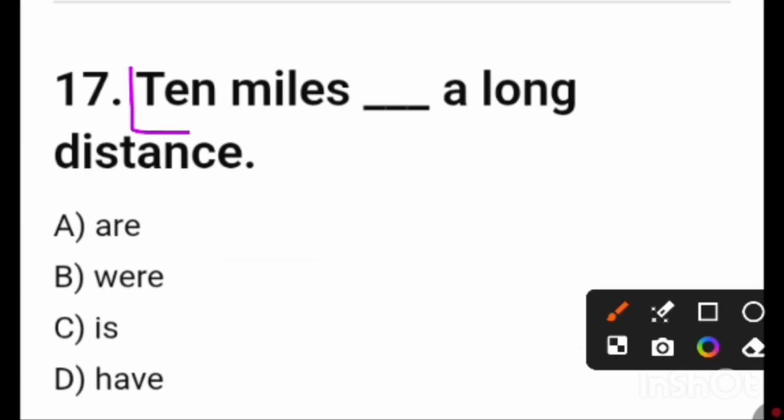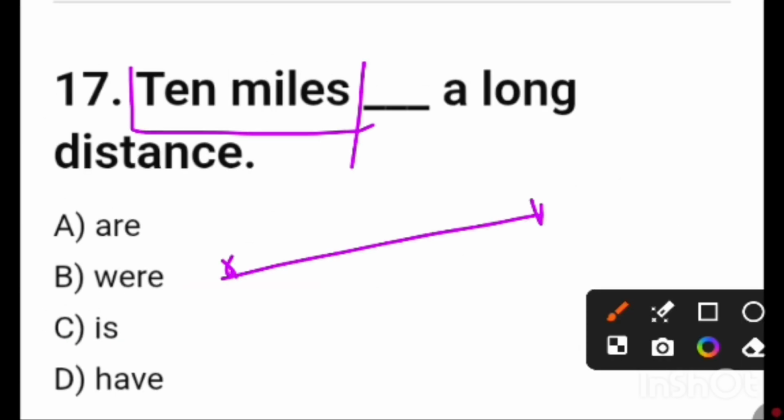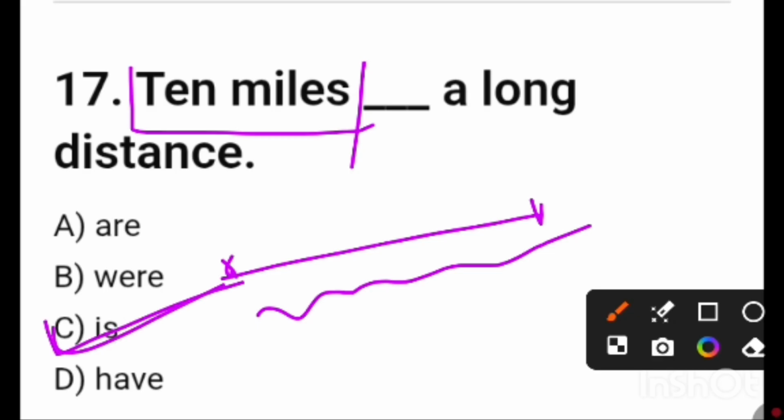10 miles, friends, it is a distance. That means from this point to this point, it's a distance, and distance is uncountable. That means we cannot count it, so it is singular, it will be is. 10 miles is a long distance.